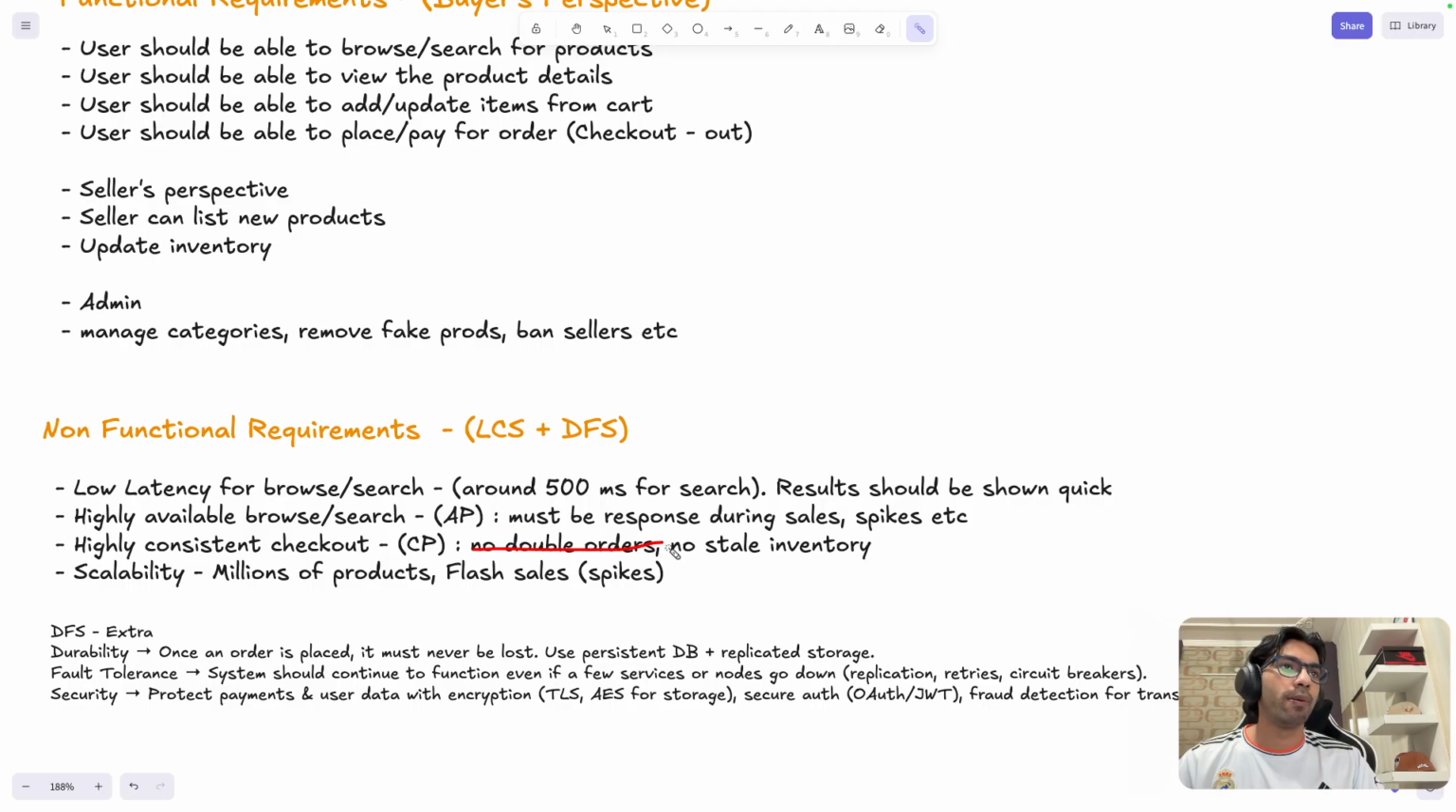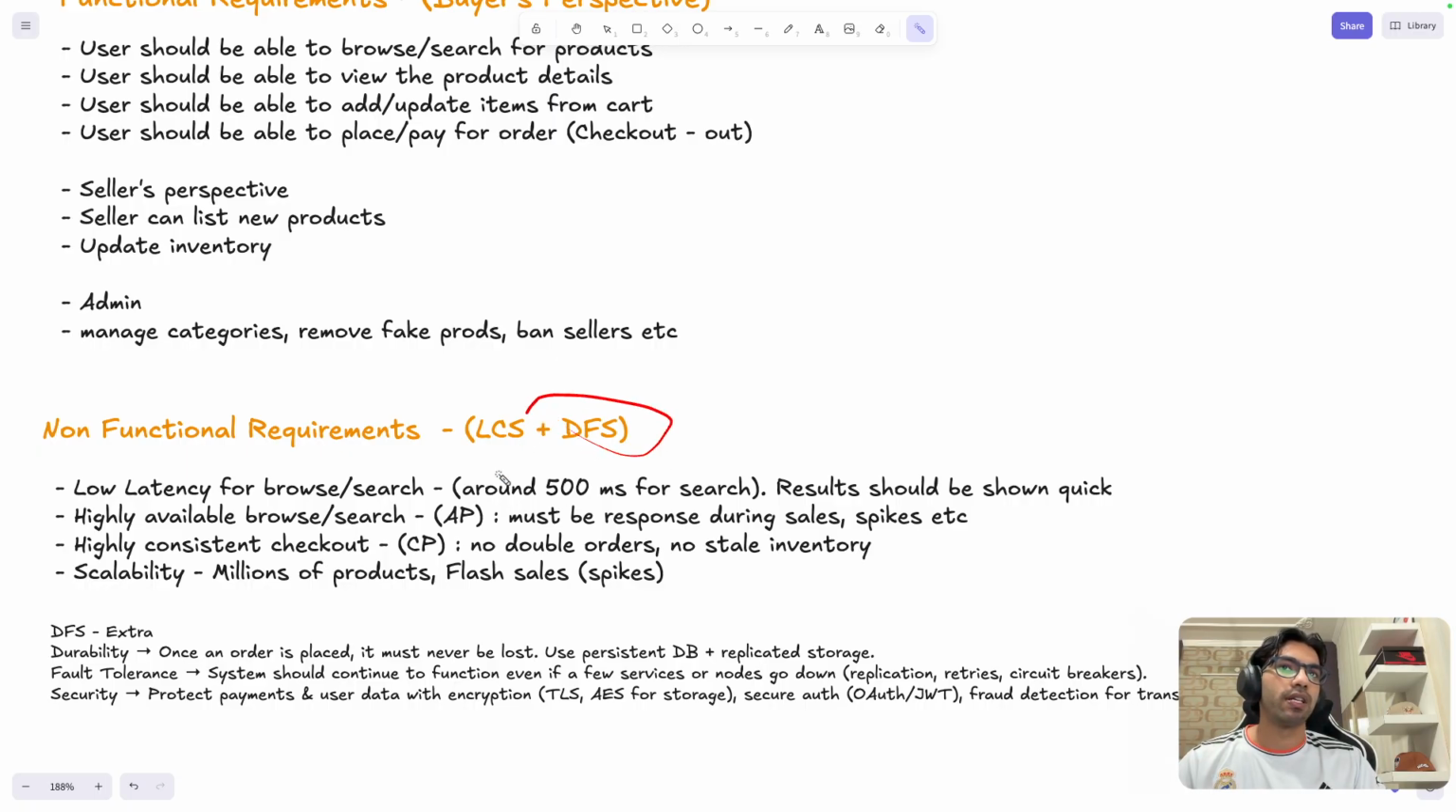So there should be no double orders. It should not be that there is only one iPhone and you have bought it, and I have also bought it, right? That should not happen. Let's say Messi has bought it and Ronaldo has also bought it. So who is the iPhone going to go to, right? Now then comes scalability. So millions of products will be there, flash sales, millions of orders will be there. So our system should handle all of this. So this is LCS: latency, CAP, and then scalability.